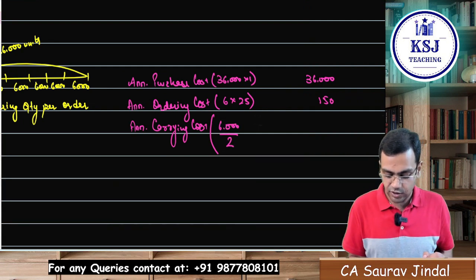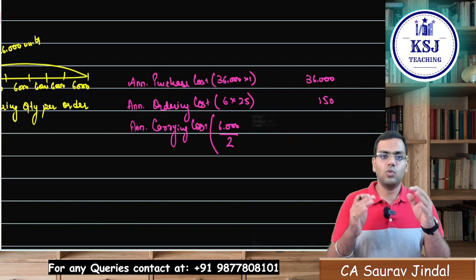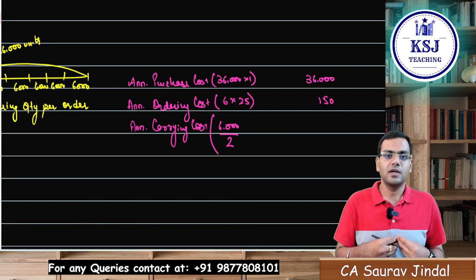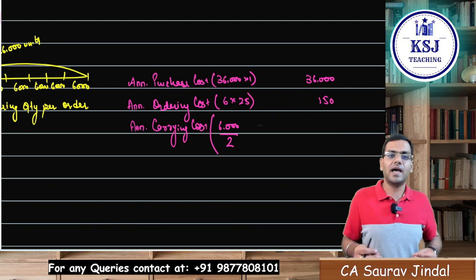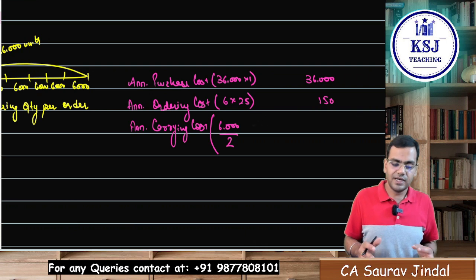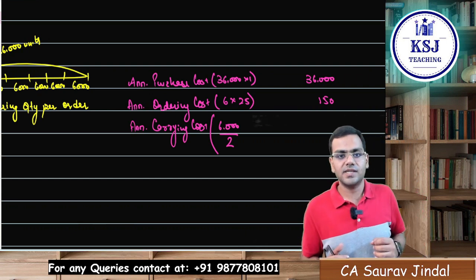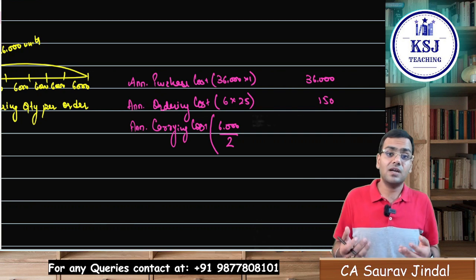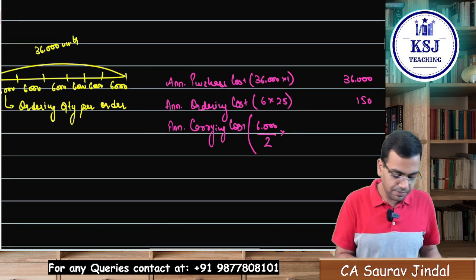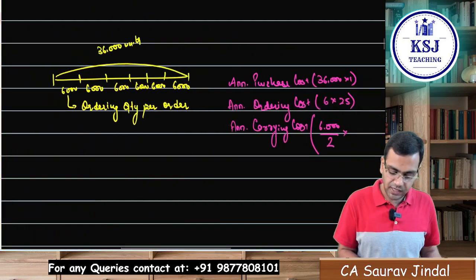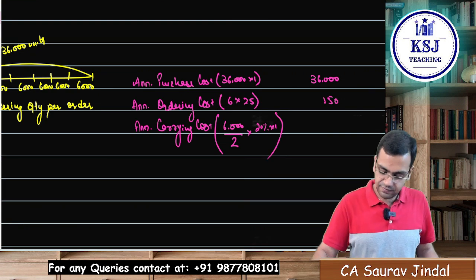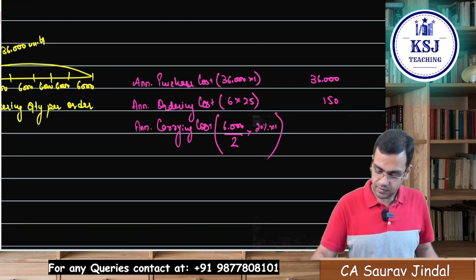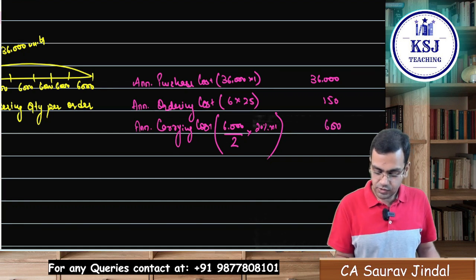6000 divided by 2. This is my average inventory, that whatever the quantity I am ordering, on an average how much of that quantity I am carrying in my store, right? So it is the order quantity divided by 2, whether it is at EOQ or whether it is some other quantity that I am ordering, multiplied by the carrying cost per unit per annum, that is 20% of 1 rupee, right? So it will be 600. So what is the total cost here?